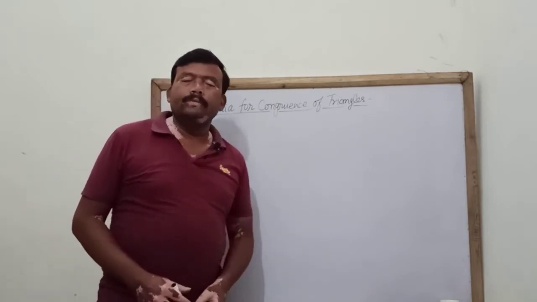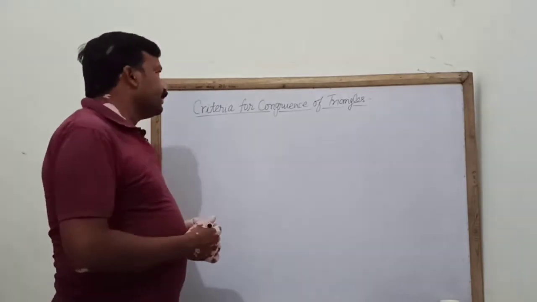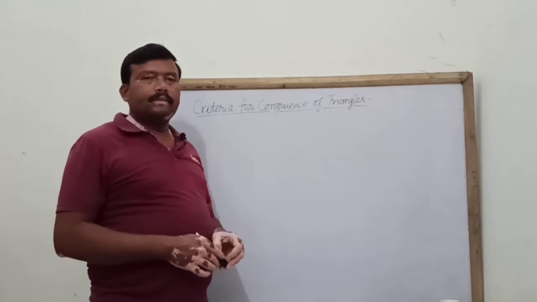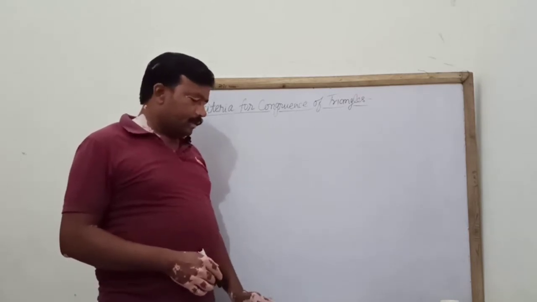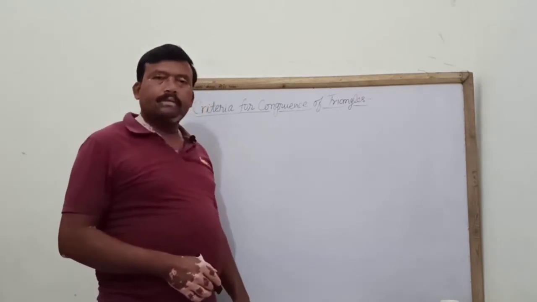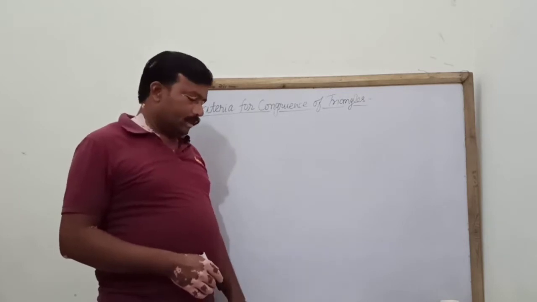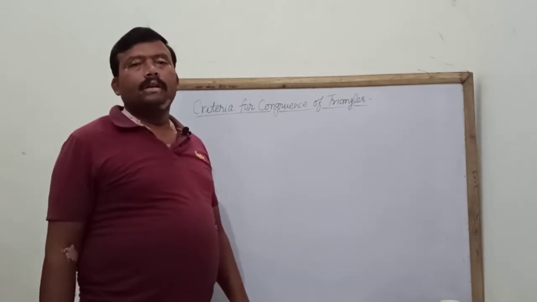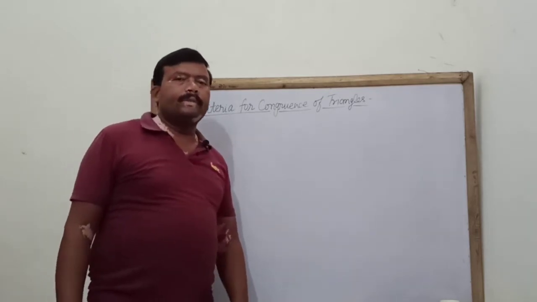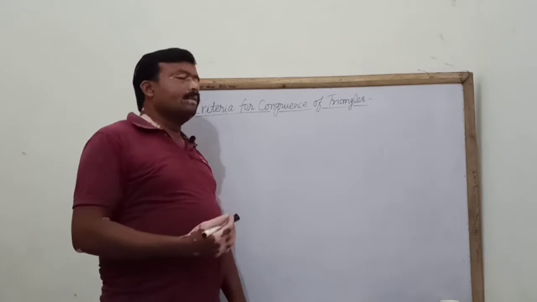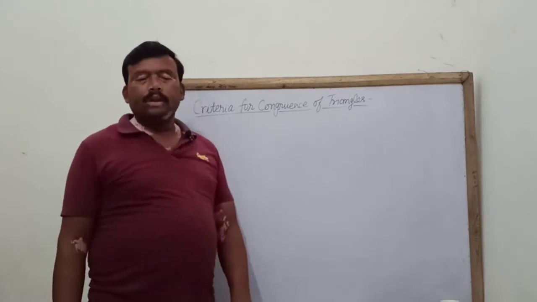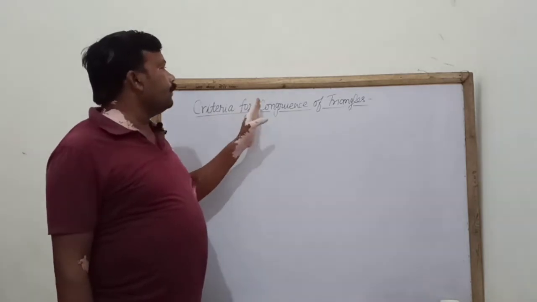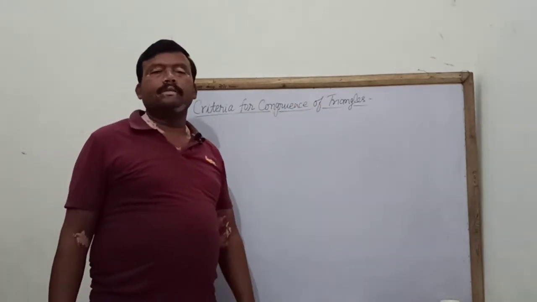So now we are moving to the next session for class 9th, chapter 7, triangles. In this chapter we have studied some terms in the previous video. Now we will study about the criteria of congruence of triangles.